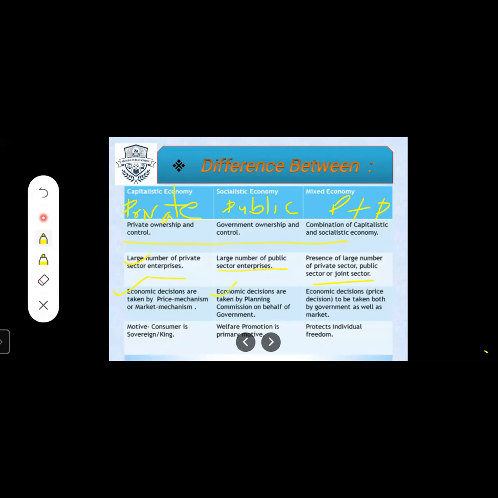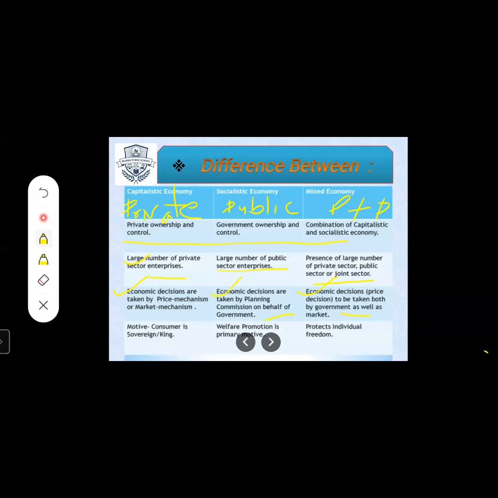Next, economic decisions are taken by planning commission on behalf of government. Here economic decisions who is taking, the government is taking, but for whom? Only for the society, only for the people who live in the society. Then the price decision is taken both by government as well as market.